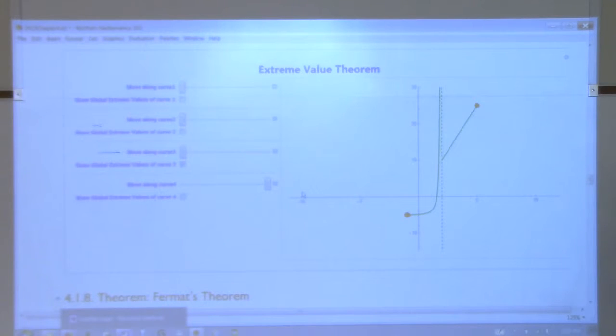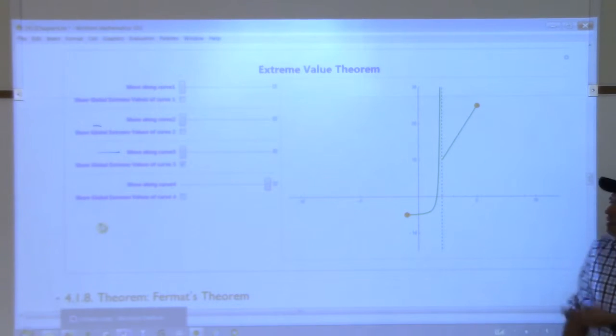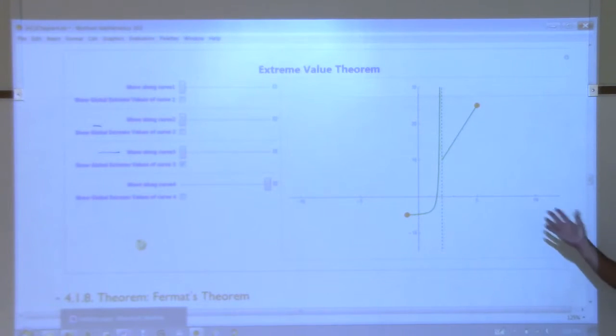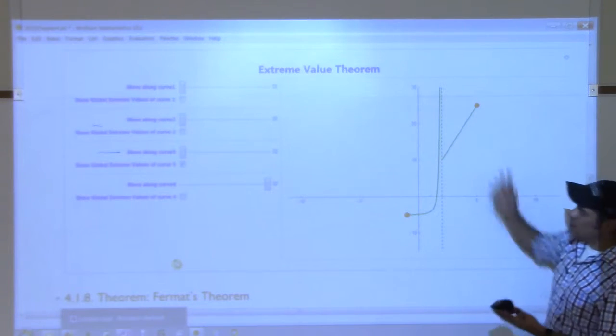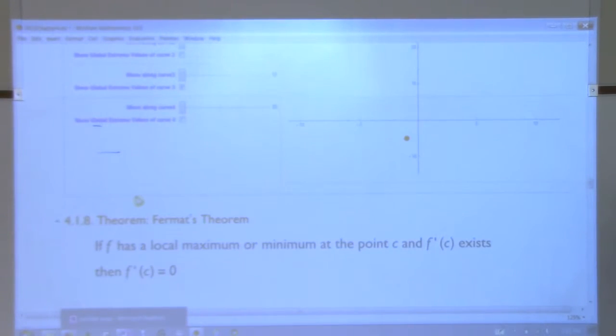How about that, though? What test? It's not continuous. So you tell me the theorem doesn't apply, right? So you can't use the theorem if the function doesn't satisfy the fact that it's continuous. So this is not continuous. You have a break. So good try, but no way. All right, so that's the theorem.